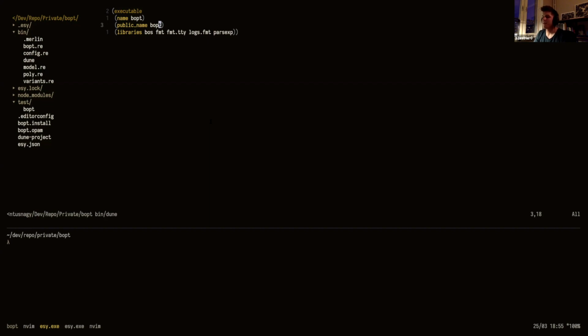I don't know if building a CLI tool in Reason is the most pragmatic approach to solving this problem, but for me, it's more about doing the thing than actually solving the problem. I think it's fun to use a language and learn new things, et cetera. But I wanted to have something like this, just a little file with the source and the target.